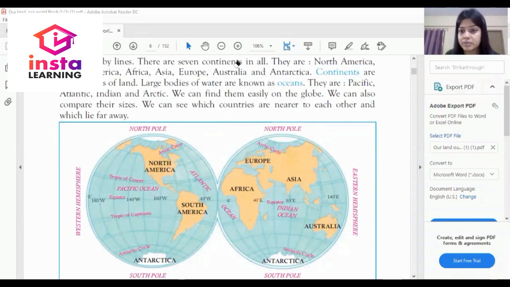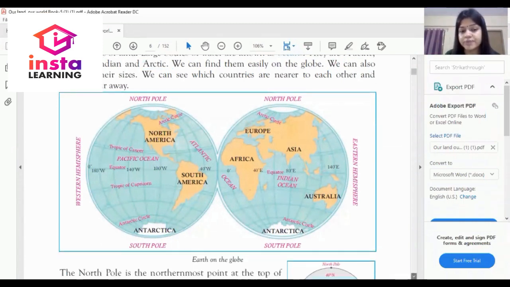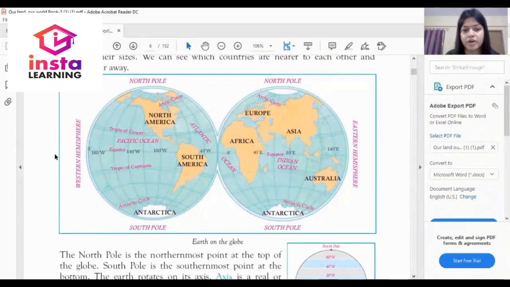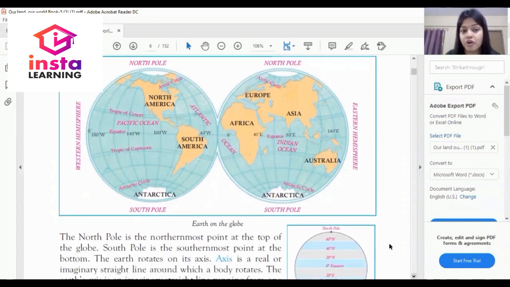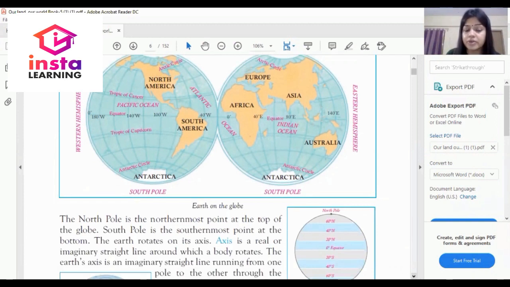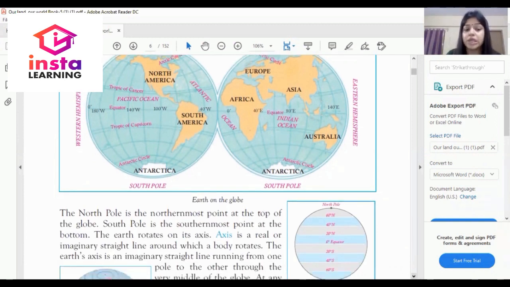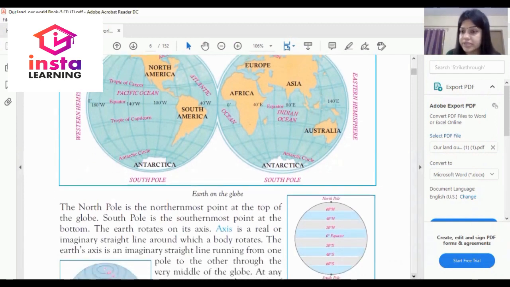As you can see on my screen, these are the 7 continents in peach color or light orange color. The upper part of the globe is the northernmost point, and the South Pole is the southernmost point at the bottom. The earth rotates on its axis.